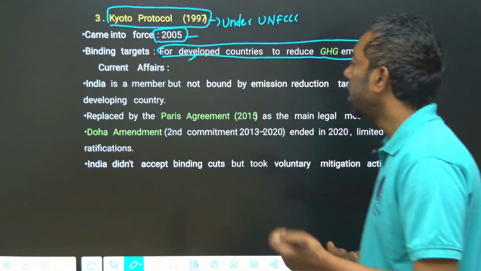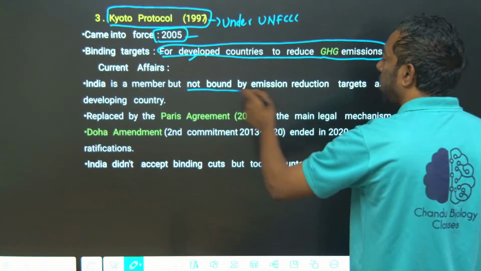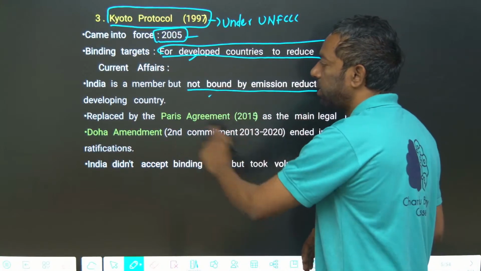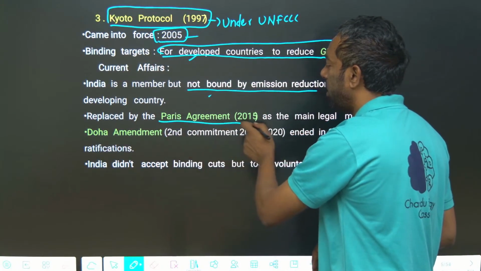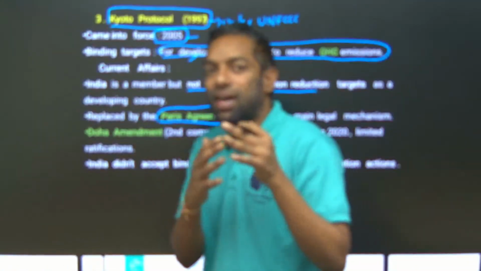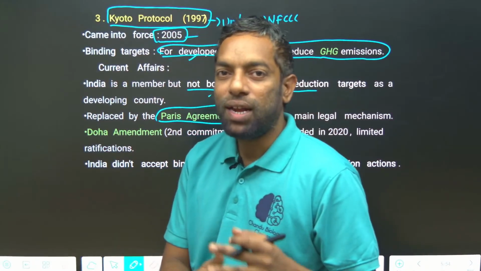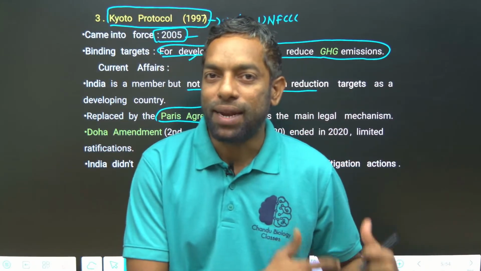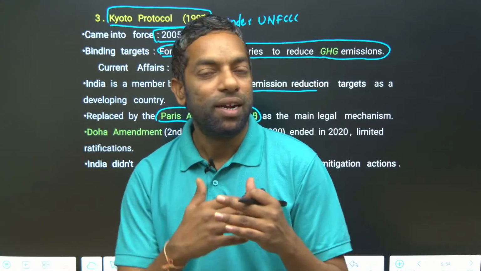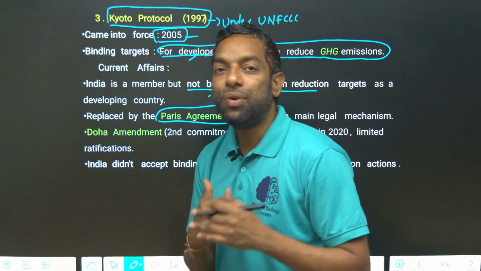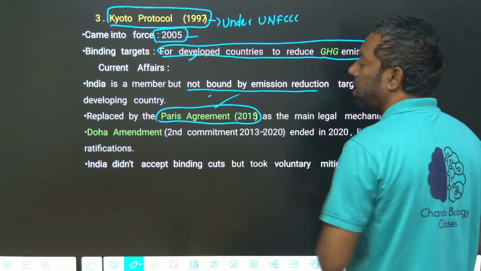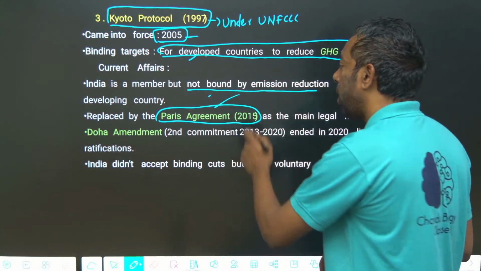India is a member but not bound to the reduction. Of course, it is not important for the exam; it is about mains. It was replaced by the Paris Agreement. The agenda of the Kyoto Protocol was transferred into the Paris Agreement. The Paris Agreement came from the Conference of the Parties, conducted in the year 2015.